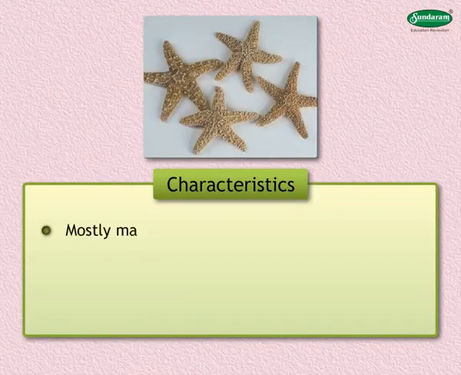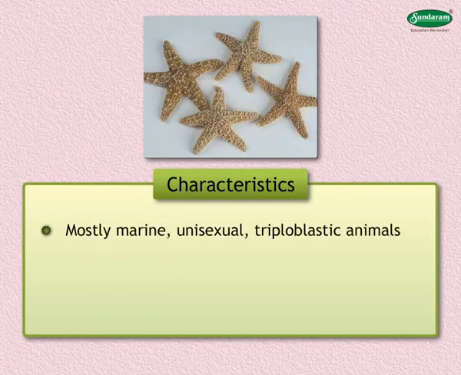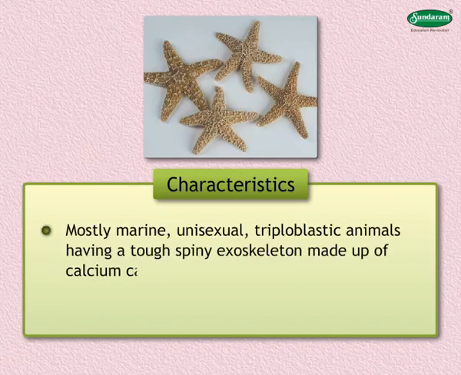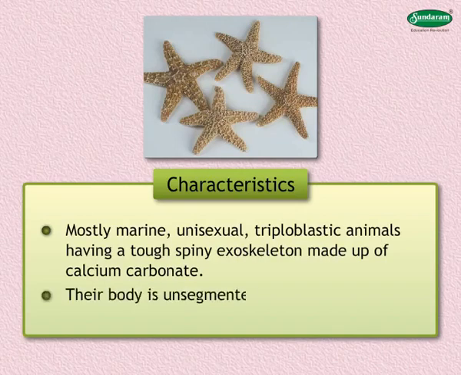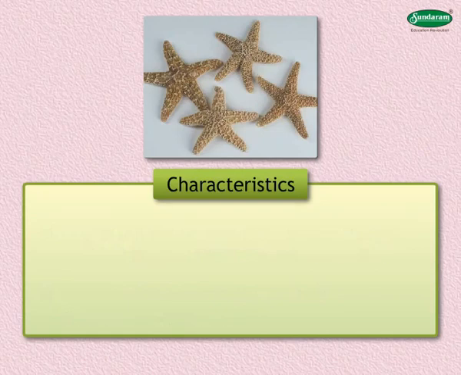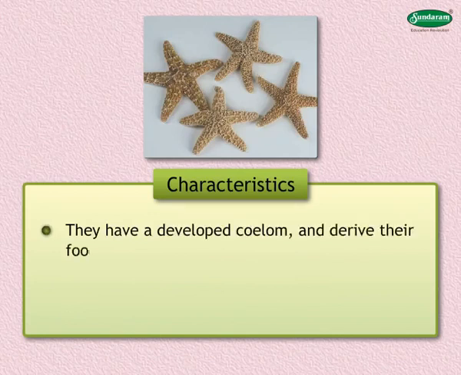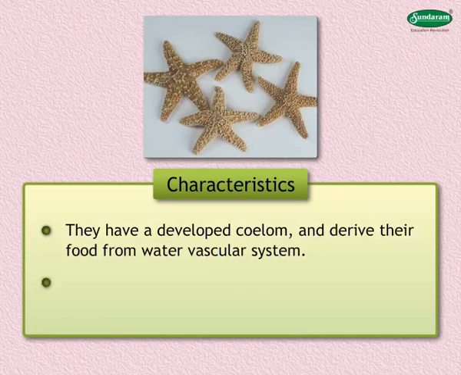1. Mostly marine, unisexual, triploblastic animals having a tough, spiny exoskeleton made up of calcium carbonate. 2. Their body is unsegmented and hard with a radial symmetry. 3. They have a developed coelom and derive their food from water vascular system. 4.